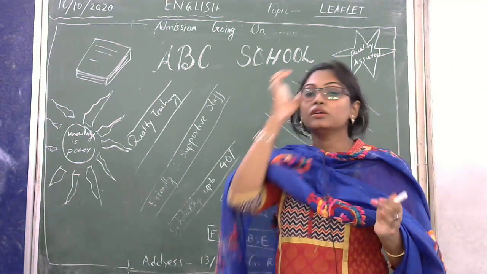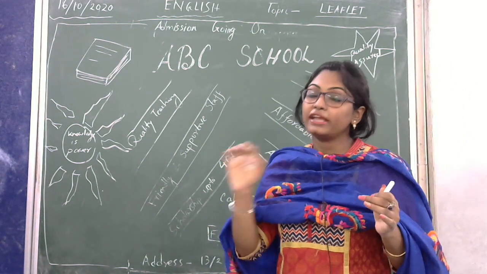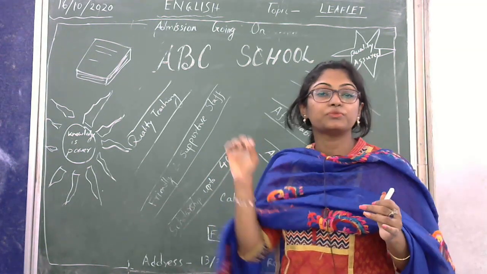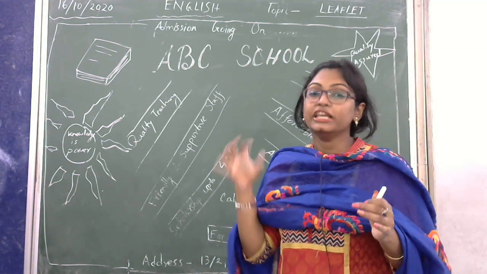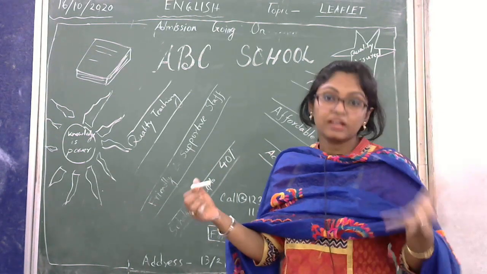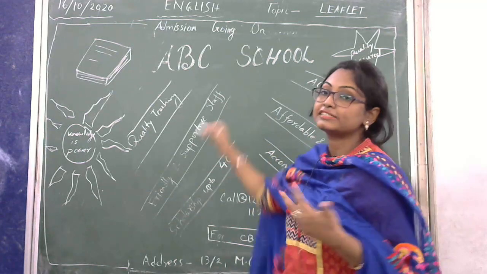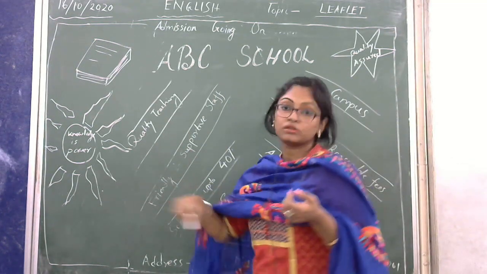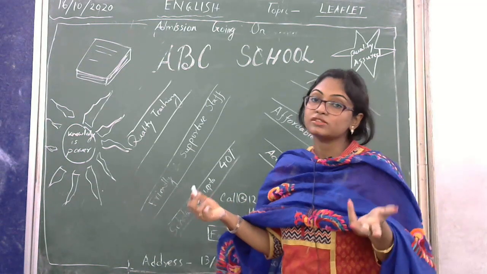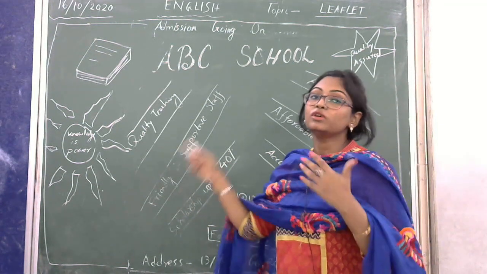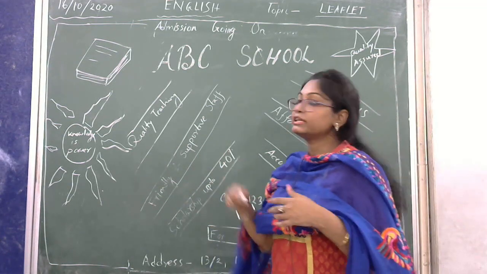Okay, so when you are writing the leaflet, you can put some pictures, you can put some drawings. You can use different color pencils also. If I had different color pencils, I would have drawn this in a different way, or I could underline it in a different way. If you have different chalks here, you have the scope, so try to use that. So I have already given two questions.